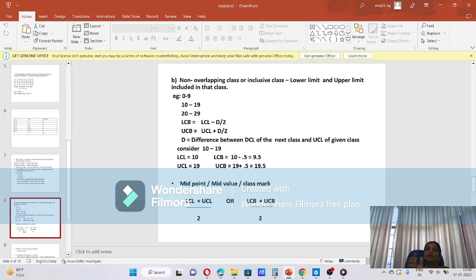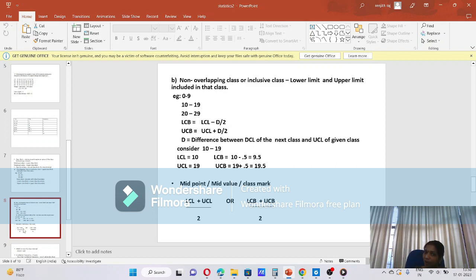Then the lower class boundary is 10 minus 0.5, which is 9.5, and the upper class boundary is 19 plus 0.5, which is 19.5. So we can write the class as 9.5 to 19.5. Then the next class, 20 to 29: we subtract 0.5 from the lower class limit 20.